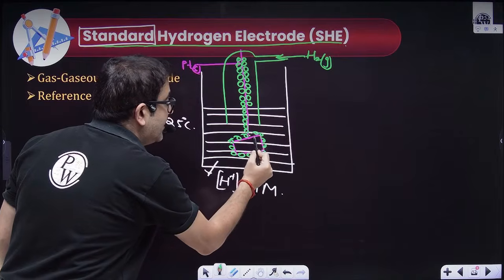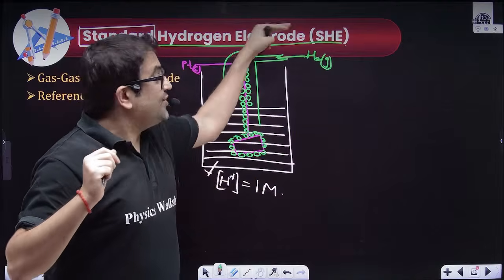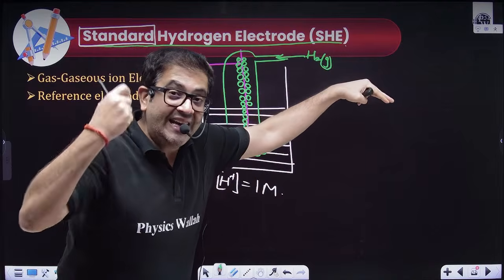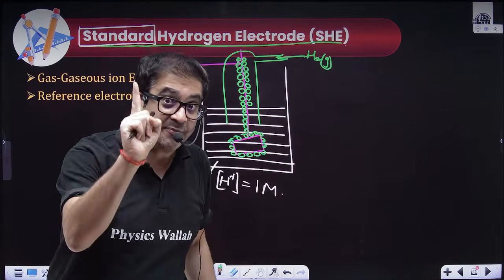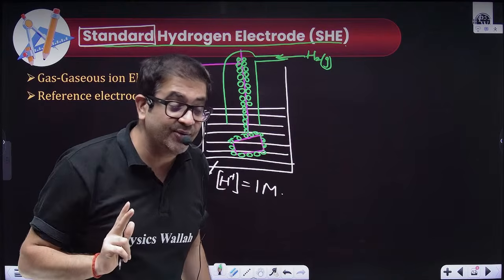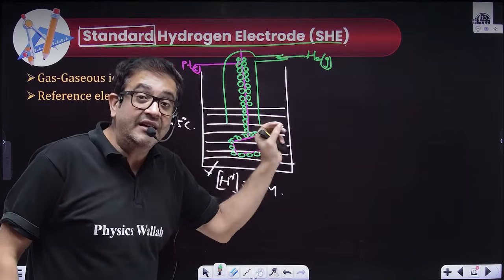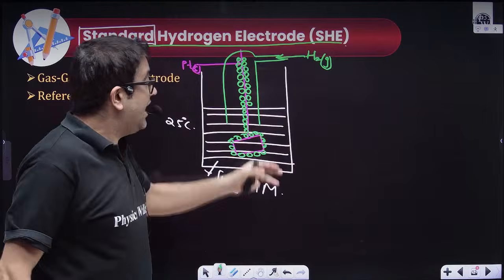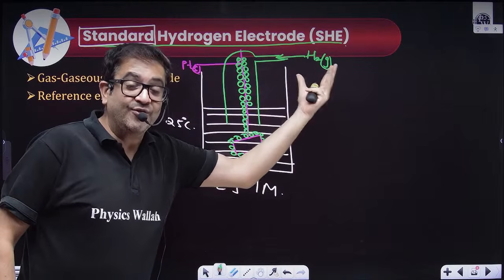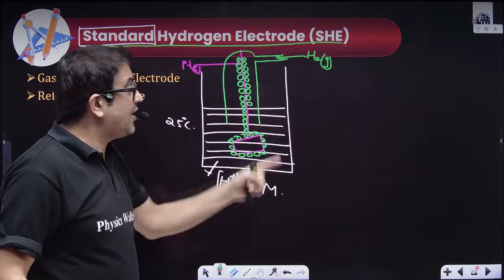That means just for the passage of electrons, I have a metallic carrier not participating. It is just a carrier. It will just allow the electrons to flow through. Platinum is itself not participating, hence I've used an inert metal carrier. And whatever electrode I wish to form, like here I need to form a hydrogen electrode, so I'm passing hydrogen gas.